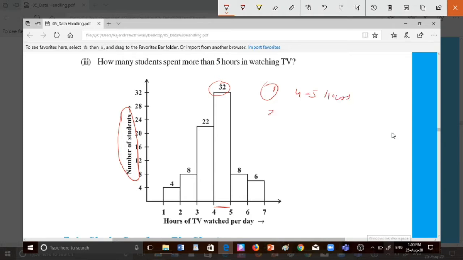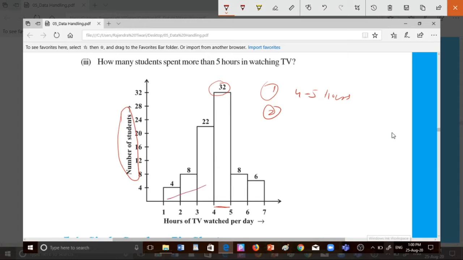Okay, second question is how many students watch TV for less than 4 hours? So the number of students who watch TV for less than 4 hours, there are 4, 8 and 22.